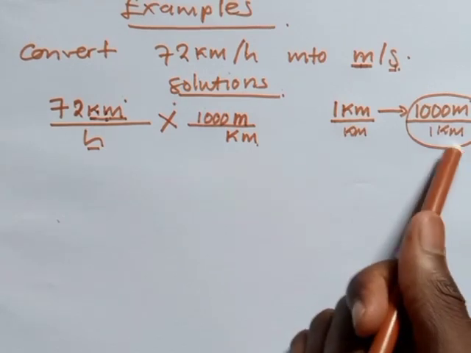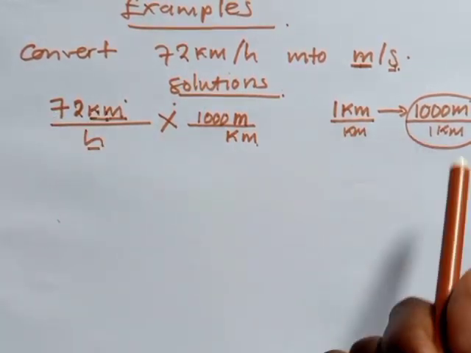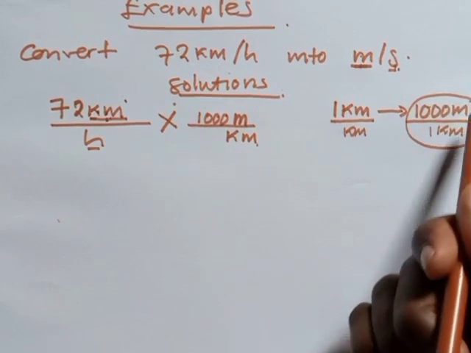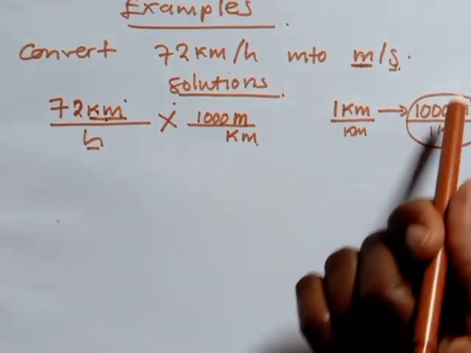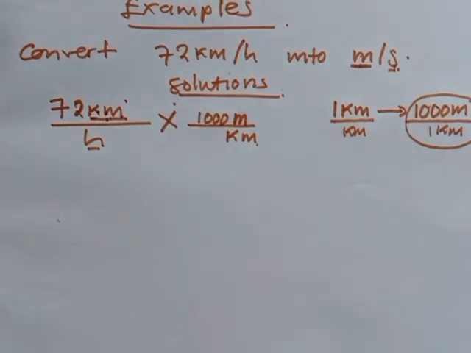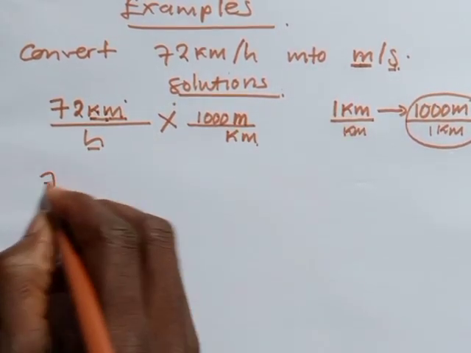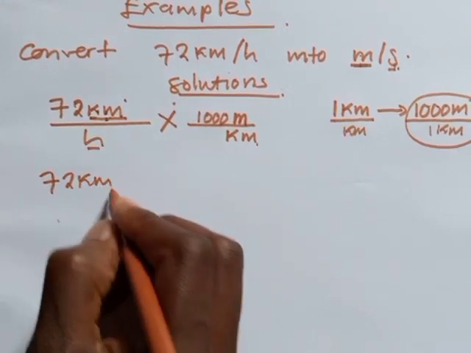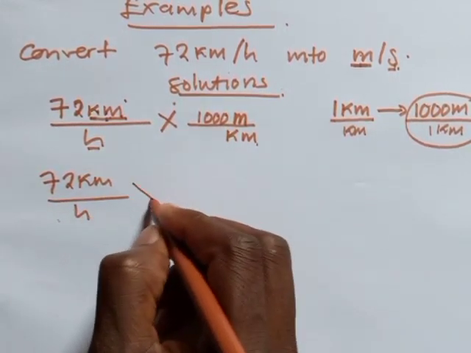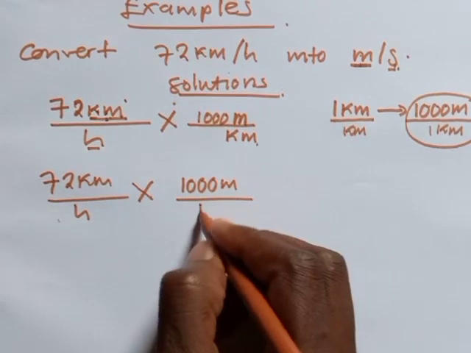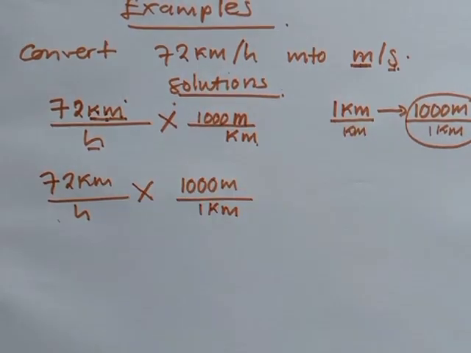If you were asked to convert meters into kilometers, I would have put kilometers on top and meters down, so that the meters you've been given cancel. Then we have 72 kilometers per hour, multiplied by 1000 meters per kilometer.